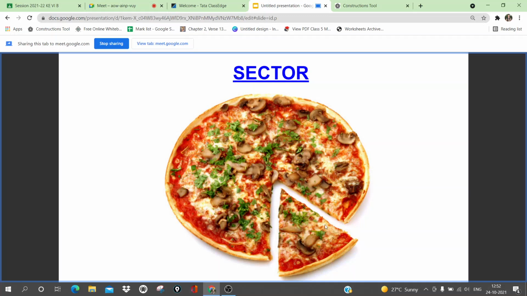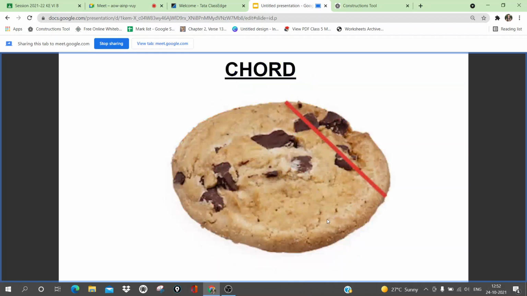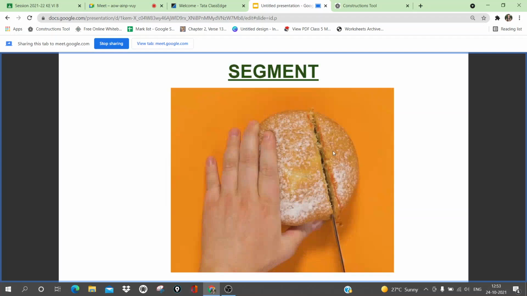So I am telling you the uses of the parts of the circle in real life. Next is chord. Again the example of the cookie. Here you can see I am dividing it, but it is not divided from the center. So that's why here you can see one more example of chord. Again, I'm telling you diameter is also a chord, but it is a chord which passes through the center. Next is segment. Segment, again, is an area. The smaller part here, the part of the burger that I will eat, is called a segment. Now, can anyone tell me the difference between chord and segment?